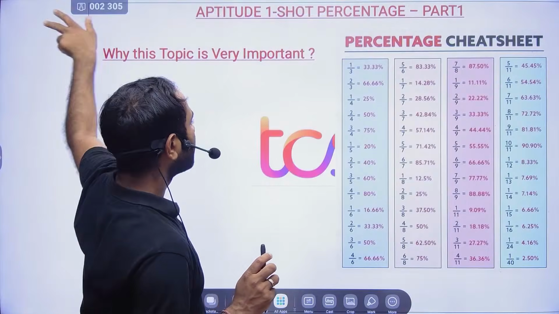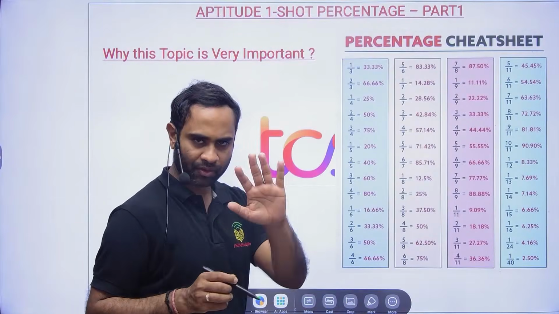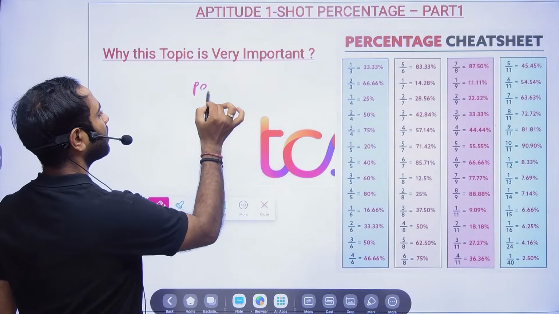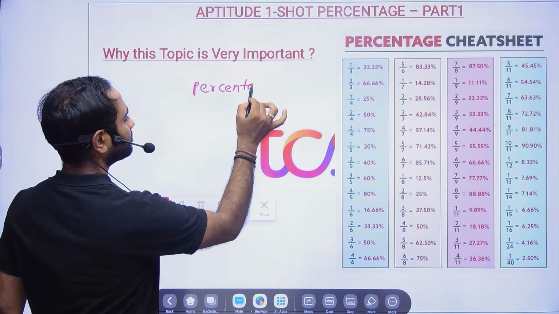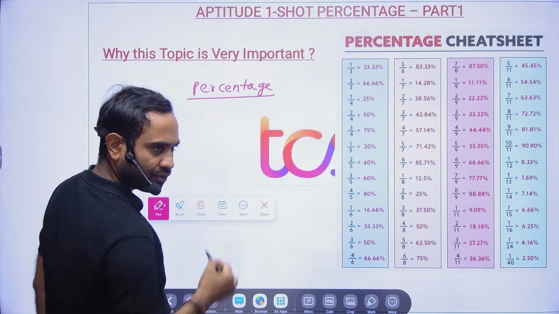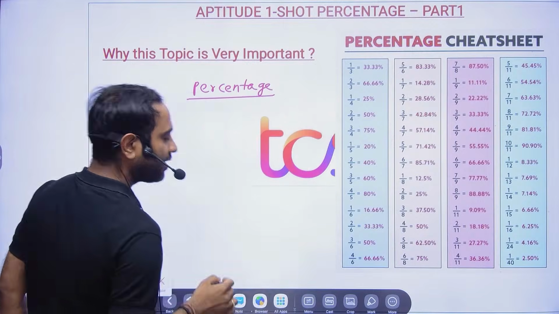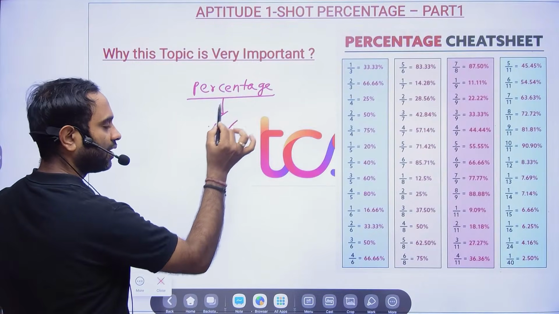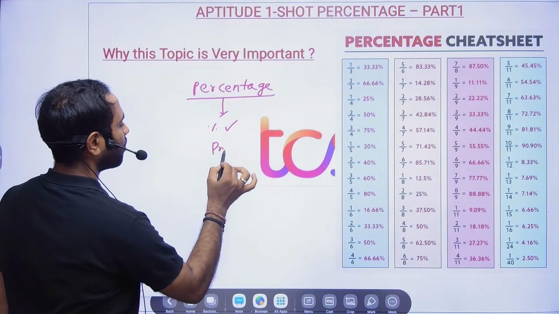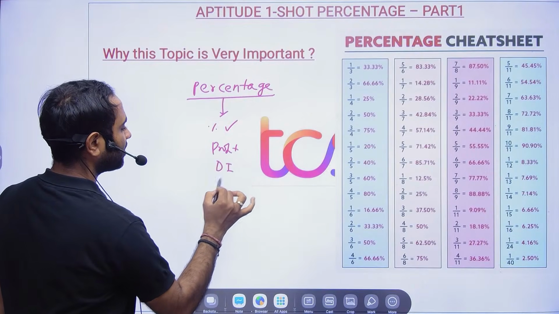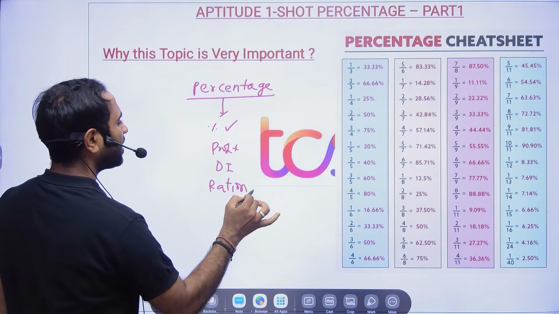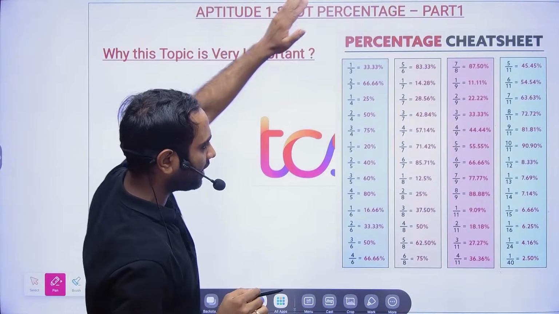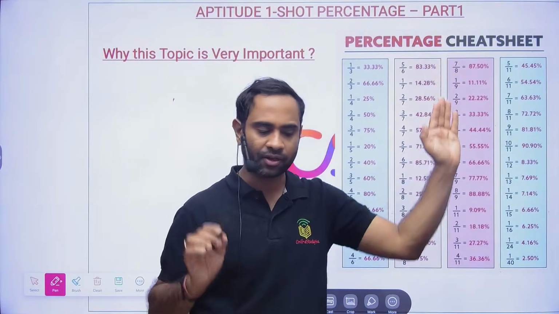Now friends, percentage is a very, very important topic, as I have told you earlier also. So let us move towards the next topic. In percentage, a lot of things you need to remember and keep in mind. Percentage will be used in profit and loss, data interpretation, ratio and proportion, many topics where you will be using percentage. I'm not telling you to remember this complete chart, but a few things should be there in your mind.